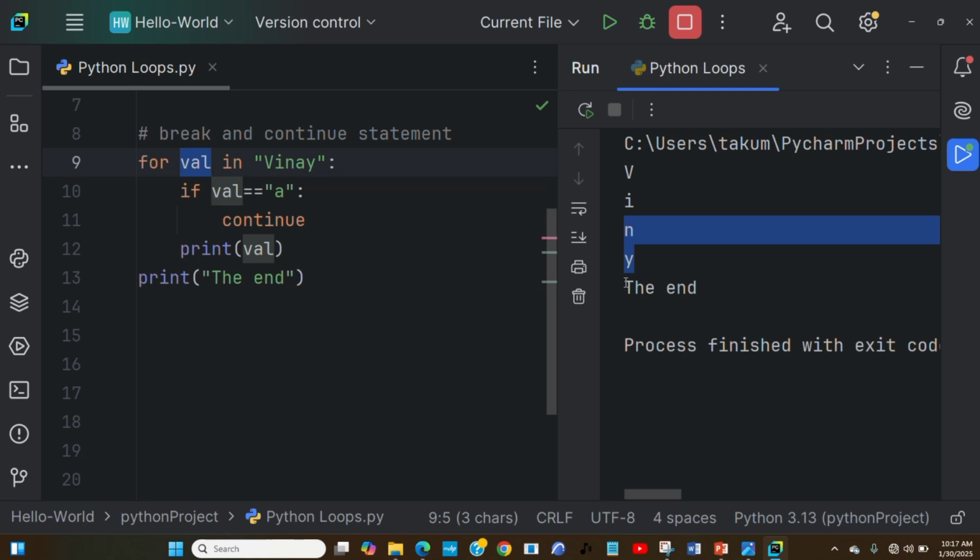So this is how we can use the break statement and the continue statement when we are dealing with a loop. If we are working with a loop, like the for loop, or the while loop which we are also going to see, and you want to skip a particular thing inside the loop, you can use the continue statement. If you want to break the loop at a particular point, you can use the break statement. So this is how we can achieve break and continue using the loop.